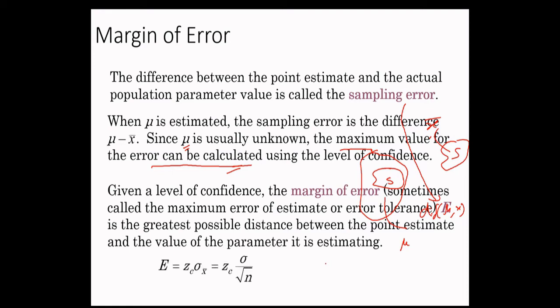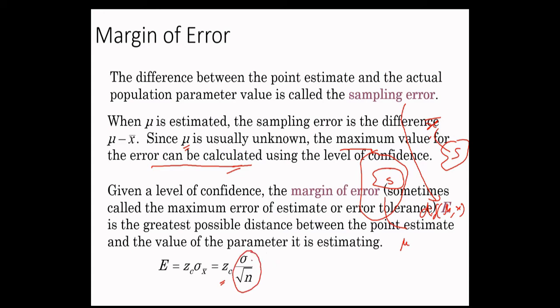Like this. The sampling error is Zc times sigma over root n. Zc is the critical value of Z, and this portion is called the standard error. How do you compute the standard error?